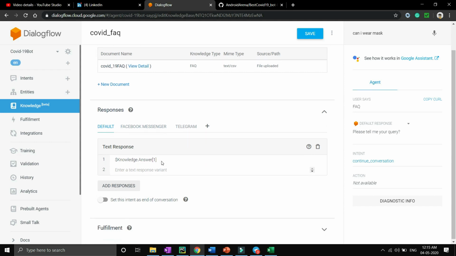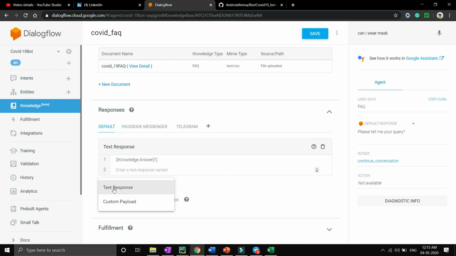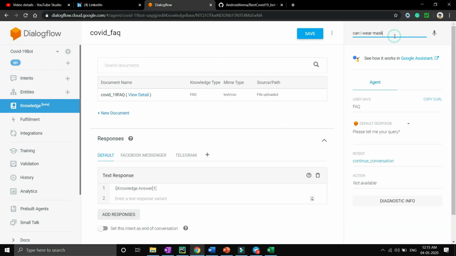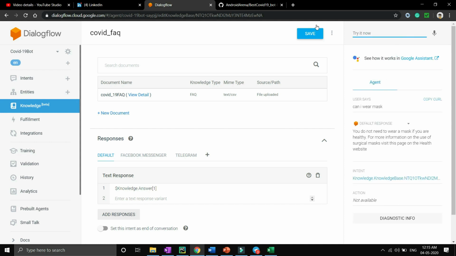Then it will take some time and it will be visible like this. One more important thing: just scroll down, and inside the response and inside the default option, click text response, and you will see an option like this. Just hit save after that, and your FAQ or knowledge base will be able to work. Now if I query can I wear mask, Dialogflow goes inside the knowledge base and looks for the answer. So it is giving me the results.